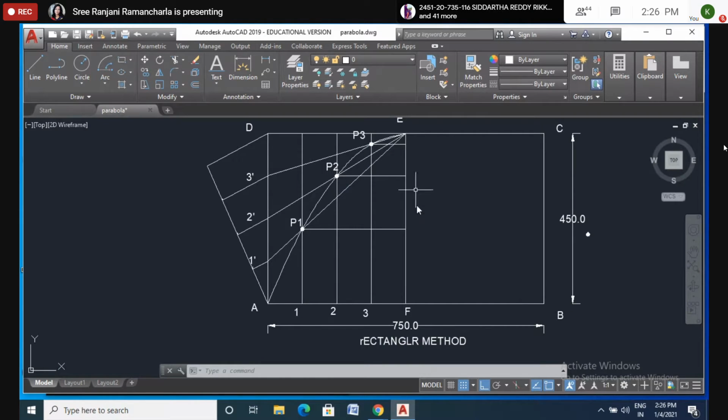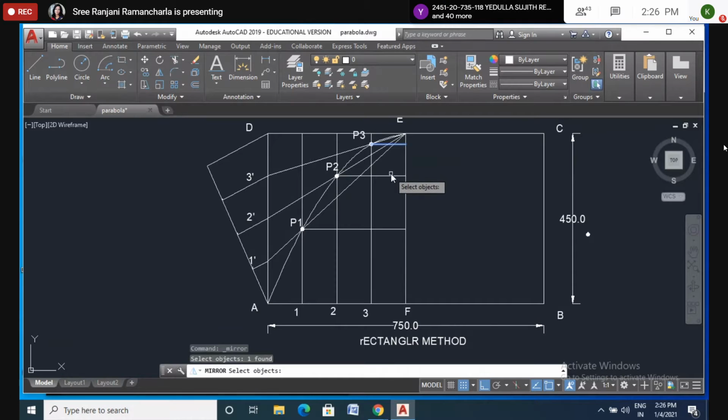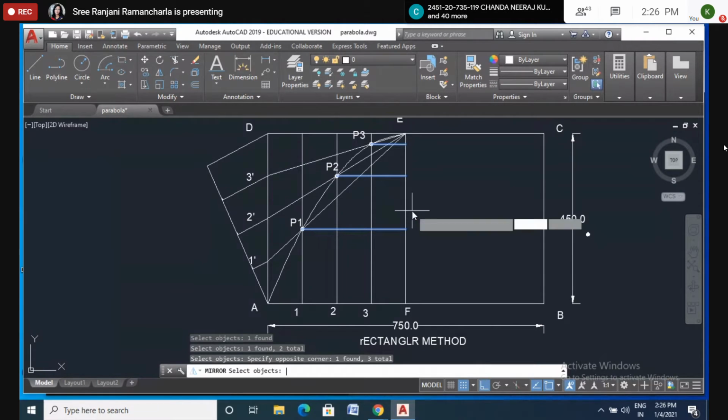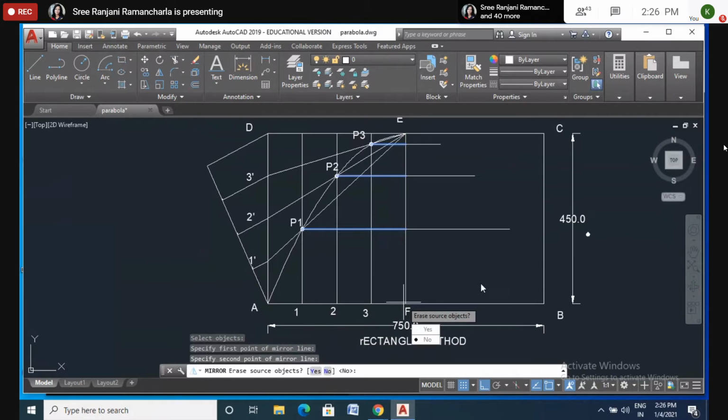Okay. So here in AutoCAD, what I do is I will do a mirror. So I will take the mirror command. Then I will select which one I want to mirror. I will select this one. I selected. Okay. And what is the mirror line? So this I will take as the mirror line. Okay. Now I got this.